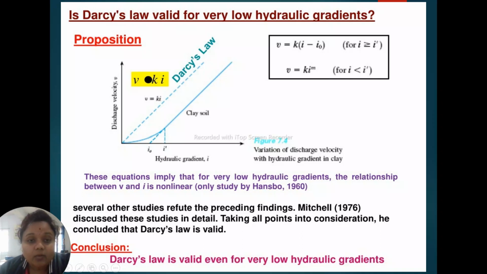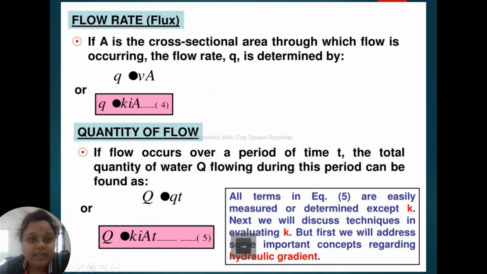So here our hydraulic gradient is shown very low. We know that V is equal to Ki, so Darcy's law is valid even for very low hydraulic gradient.